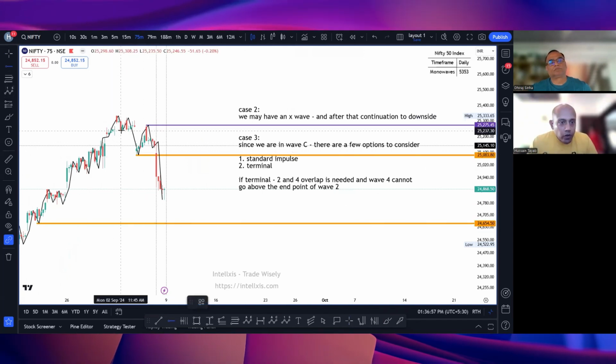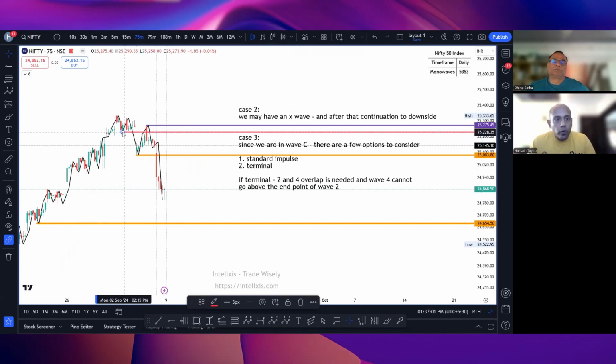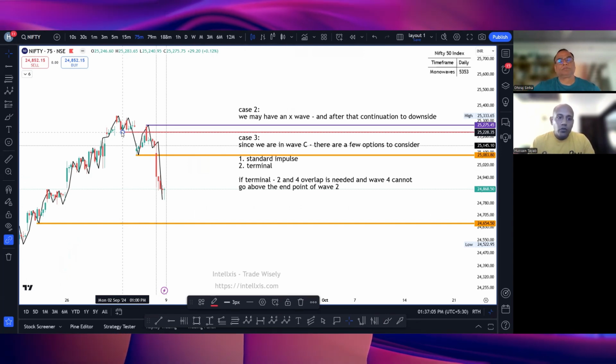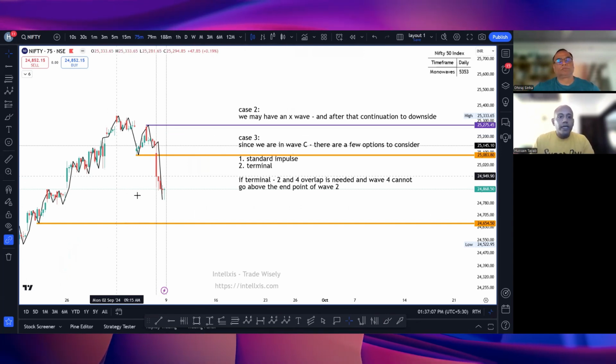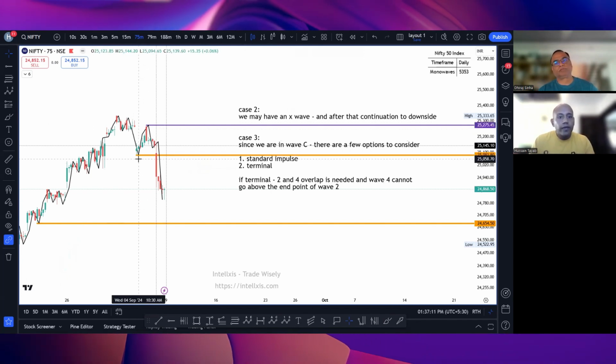See the importance of engulfing wave, sir. As soon as this was broken, and this low was Monday ka low, 1 p.m. As soon as that low was broken, we knew market is changing direction. Correct. This was my wave A or wave 1.